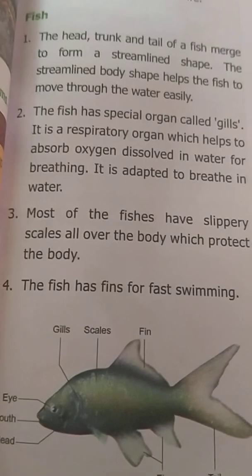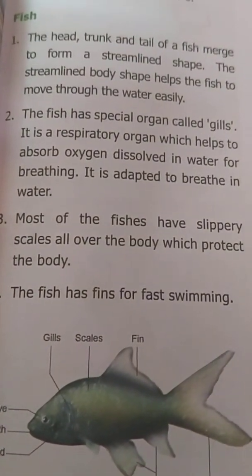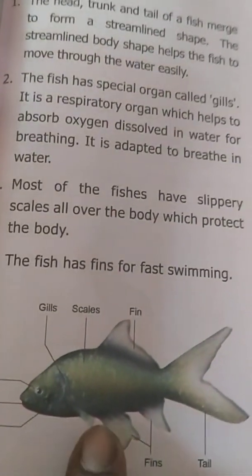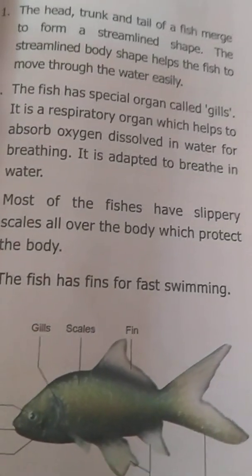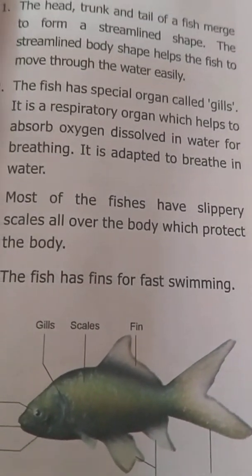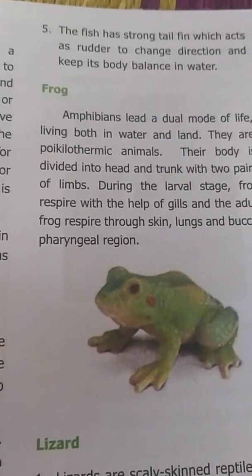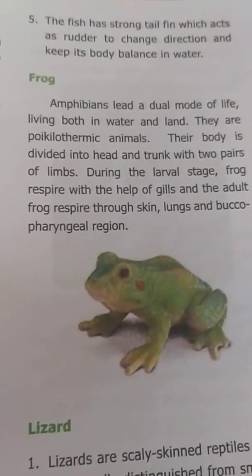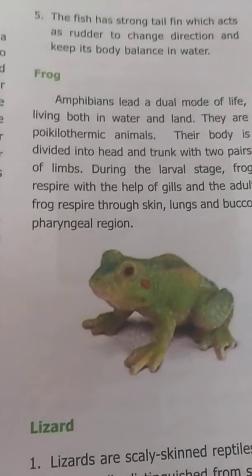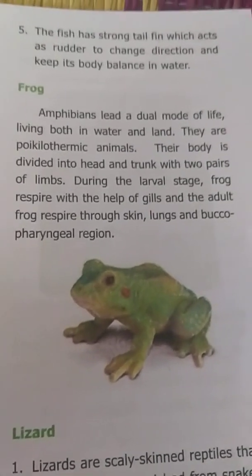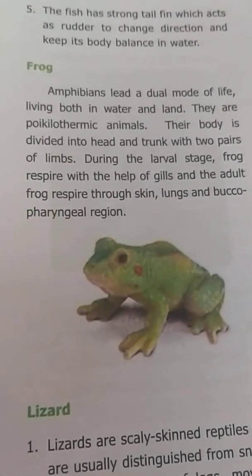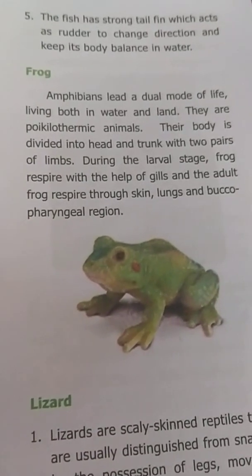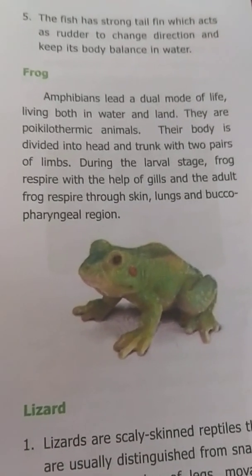Next, the fish has fins. What is a fin? This one is a fin. What is it used for? For swimming. Next, the fish has a strong tail fin. Its tail is adapted to change direction. For what purpose is the fish tail used? To change the direction and to keep their body balance in the water.